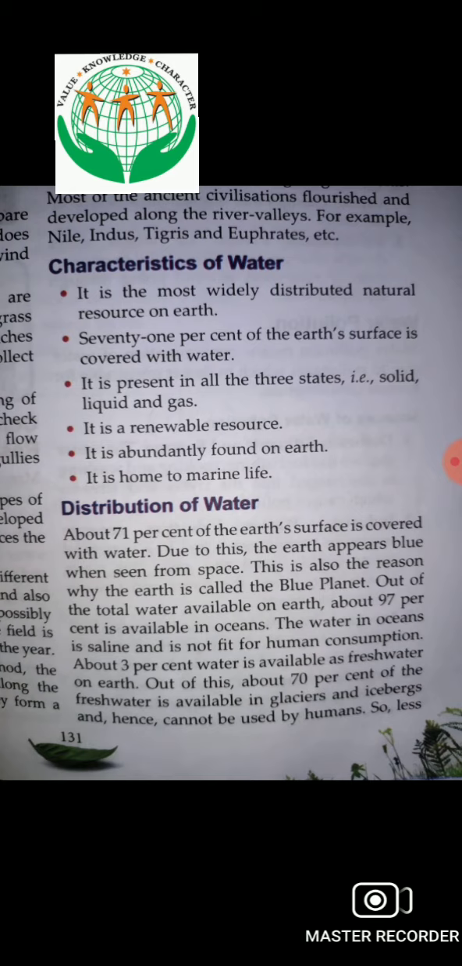The next is the distribution, how it is distributed. About 71% of the earth's surface is covered with water. Due to this, the earth appears blue when we see it from space. Out of the total water available on earth, about 97% is available in oceans. The water in the ocean is in saline form and about 3% is available as fresh water on earth.